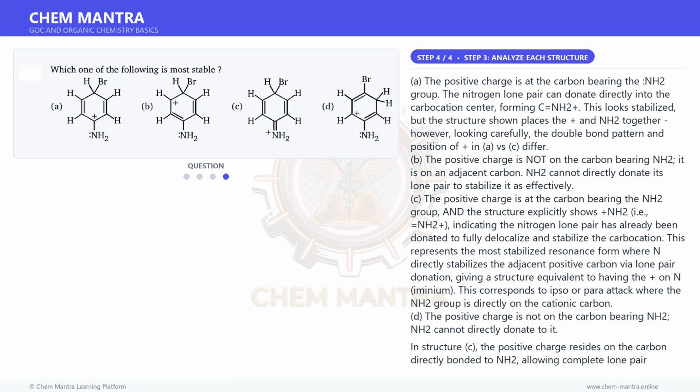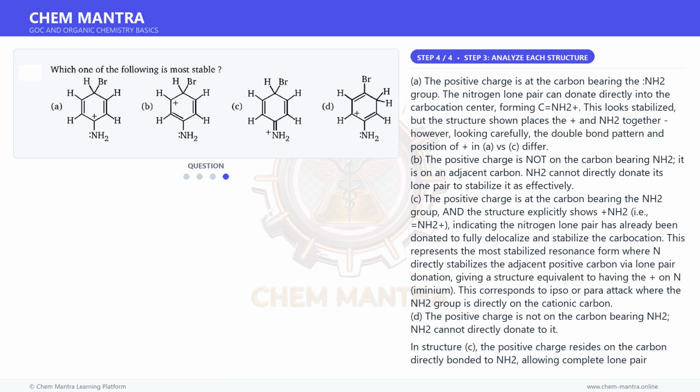This represents the most stabilized resonance form where N directly stabilizes the adjacent positive carbon via lone pair donation, giving a structure equivalent to having the plus on N, iminium. This corresponds to ortho or para attack where the NH2 group is directly on the cationic carbon. D. The positive charge is not on the carbon bearing NH2, NH2 cannot directly donate to it.